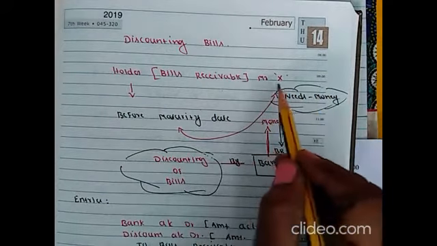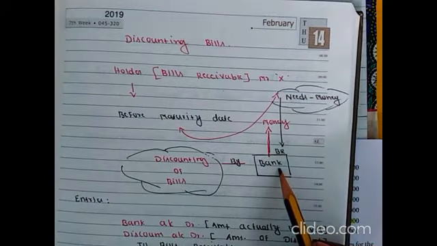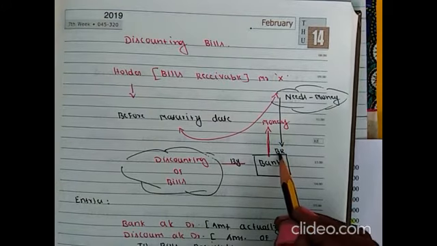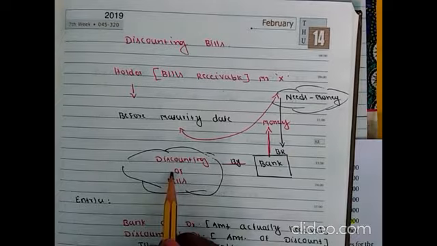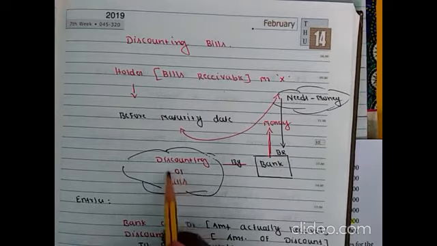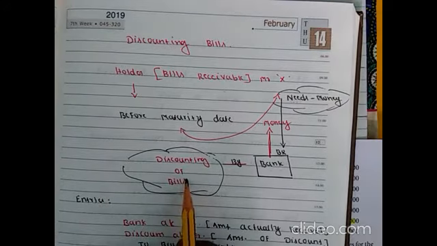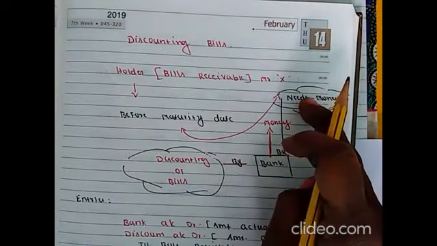For example, Mr. X, if he needs money, can get the money from the bank by giving bills receivable. The bank may charge some amount, and after deducting that amount, he gets the remaining amount.